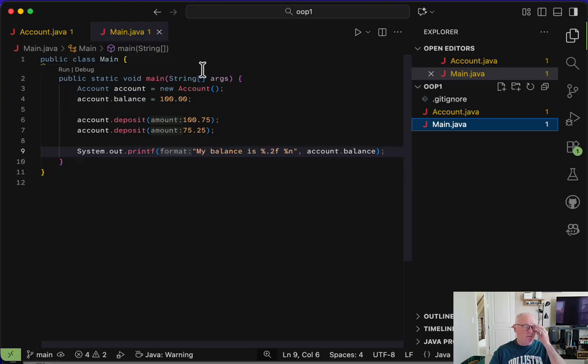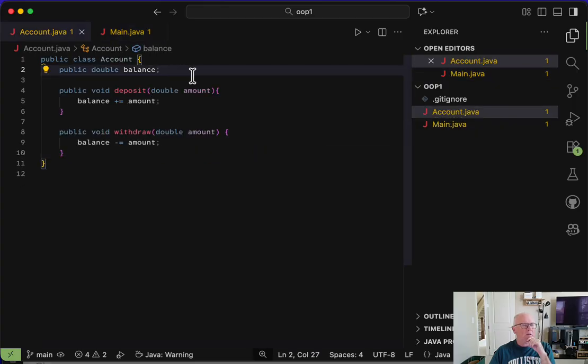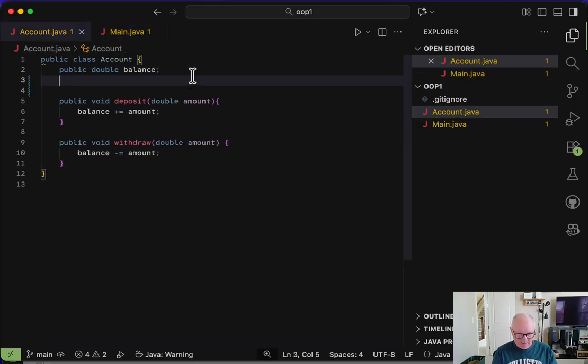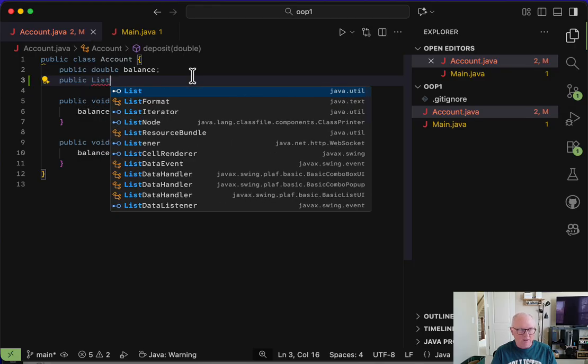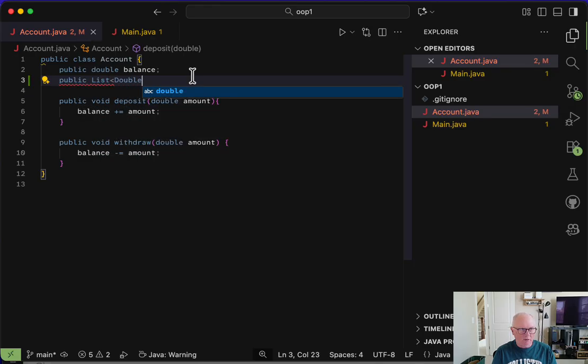So now that we've done this, let's add some history, because we talked about history before. So let's go, and we're going to add another object inside: public list of double, and I'm going to call it history.